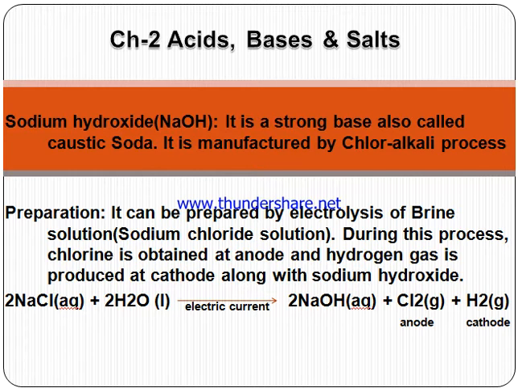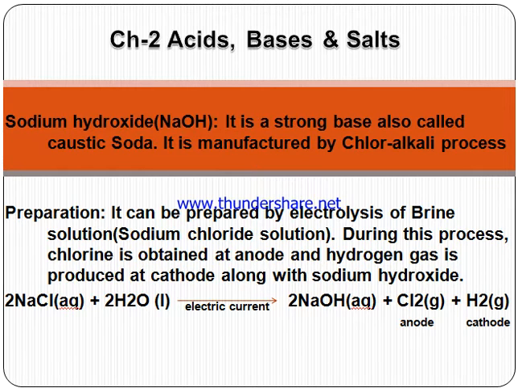Brine solution is a sodium chloride solution in water. When NaCl is added to water, it forms the brine solution. During this process, chlorine is obtained at the anode and hydrogen gas is produced at the cathode, along with sodium hydroxide.